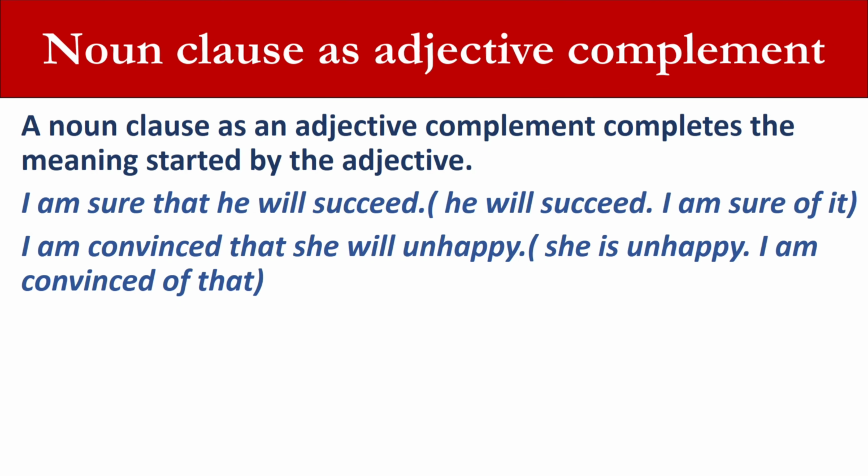The other type is noun clause as adjective complement. A noun clause as an adjective complement completes the meaning started by the adjective. Examples. I am sure that he will succeed. I am sure of it. I am convinced that she is unhappy. I am convinced of that.